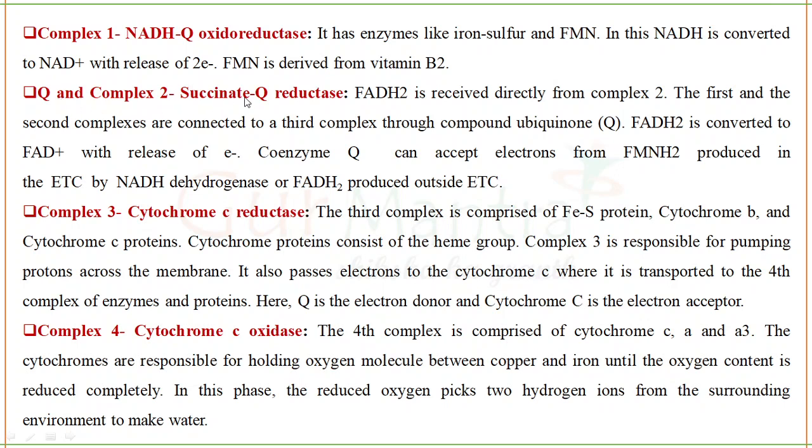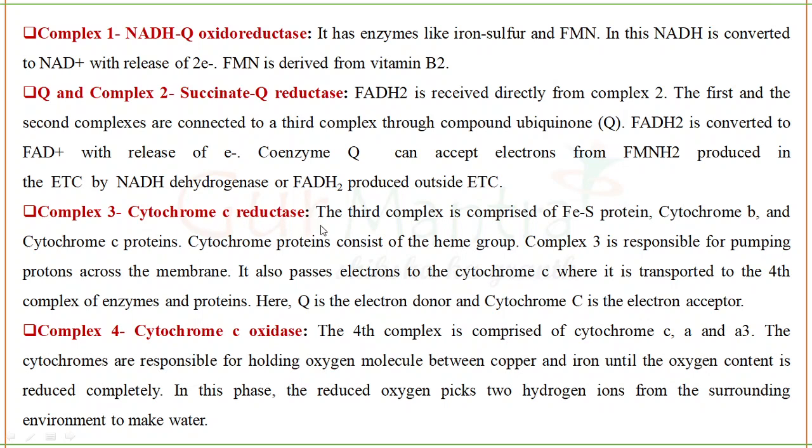Complex 2 is succinate Q reductase, where FADH2 is oxidized to form FAD, and 2 electrons are released, and the released electrons go to coenzyme Q, which we also call ubiquinone. Next is complex 3, which we call cytochrome C reductase.